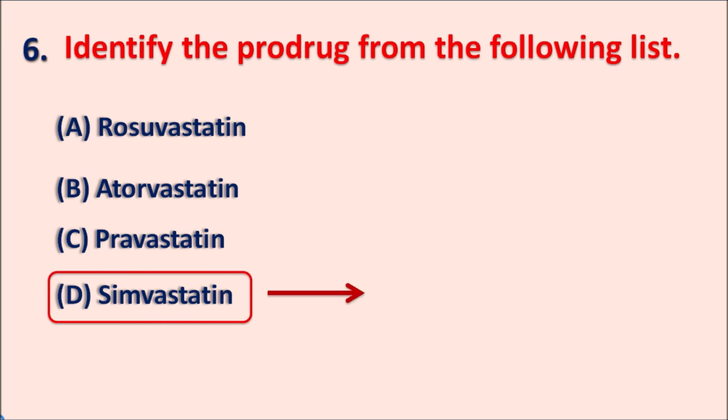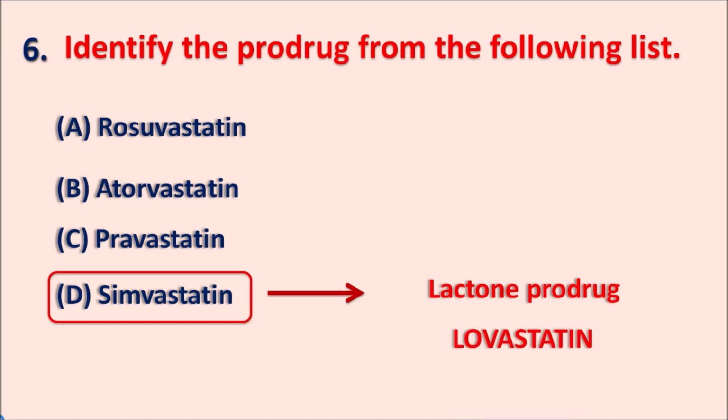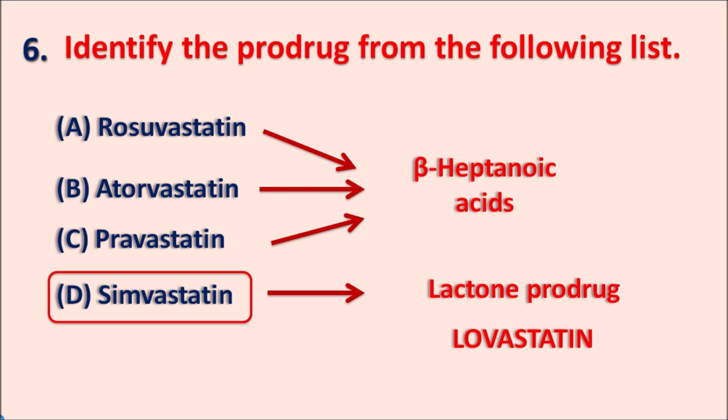Simvastatin is a lactone prodrug. Another drug, lovastatin, is also a lactone prodrug. So lovastatin and simvastatin are prodrugs which require bioactivation. On the other hand, rosuvastatin, atorvastatin and pravastatin are all active drugs which have beta-hydroxy heptanoic acid moieties, and they do not require any bioactivation.